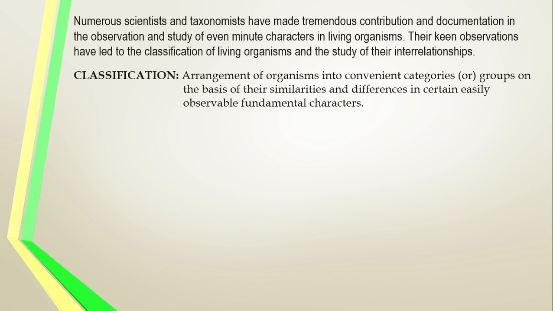See, arrangement of organisms into convenient groups, நமக்கு ஏத்த மாதிரி. It is not the natural one. Be clear, it is not the natural one. For our convenience to study the organisms அப்படின்னு அர்த்தம்.